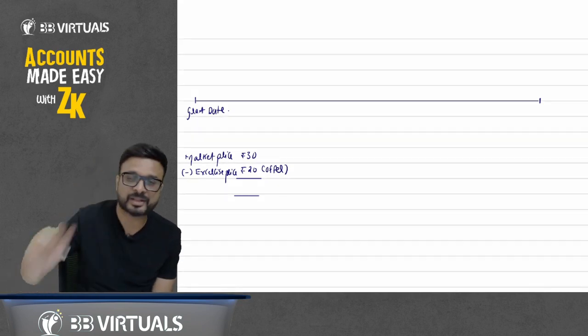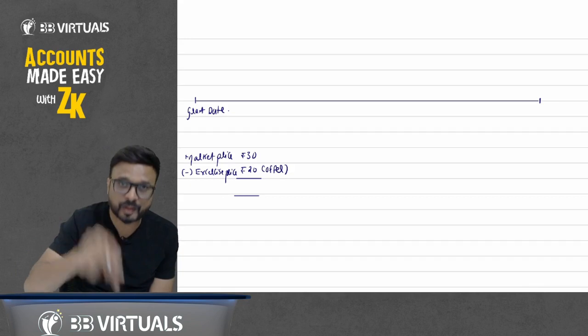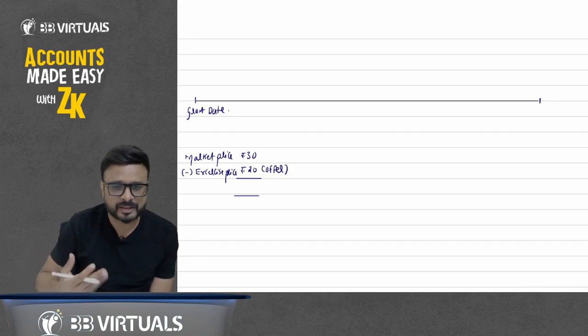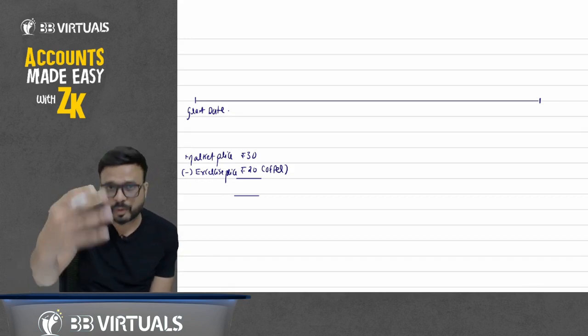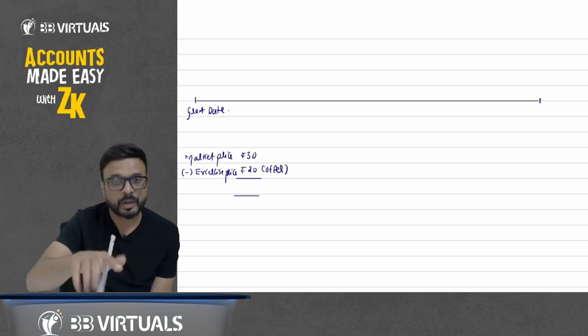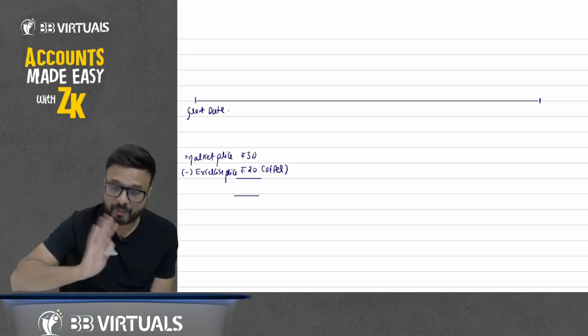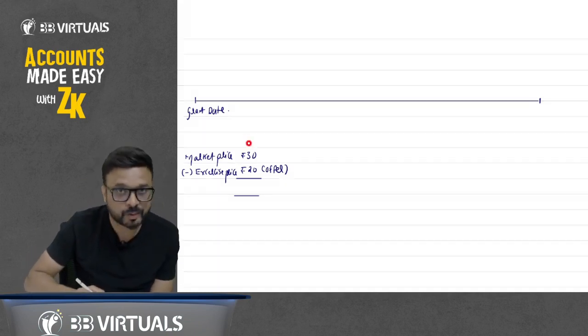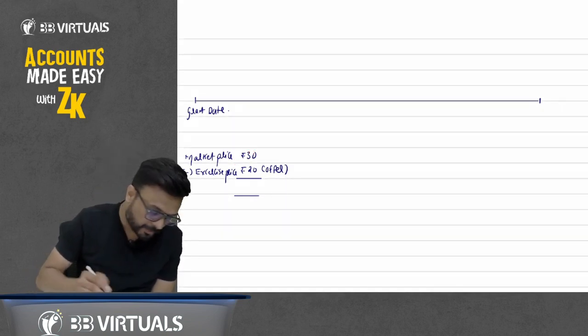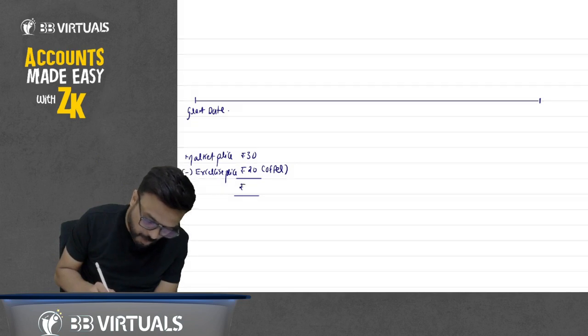But there is one condition: you should work with the company for the next 3 to 4 years. I want you to work with my company and I will give you the share. The market price is rupees 30, I am offering you at rupees 20, so that 10 rupees represents the option discount. We call it the option discount.